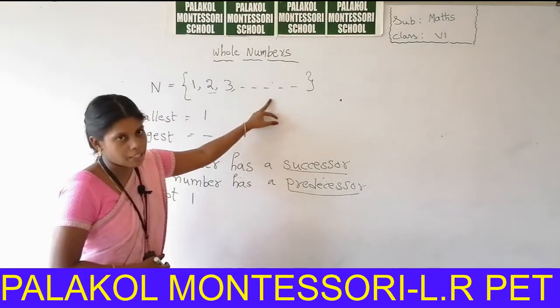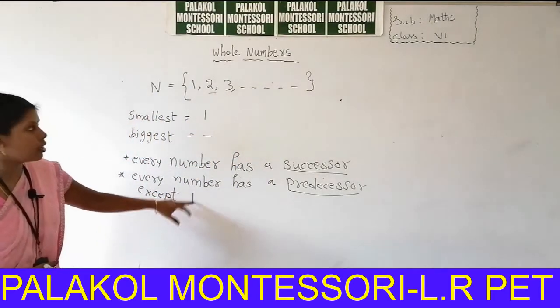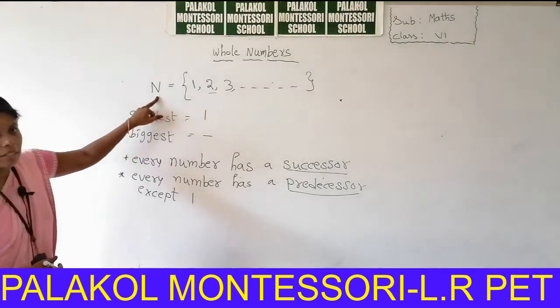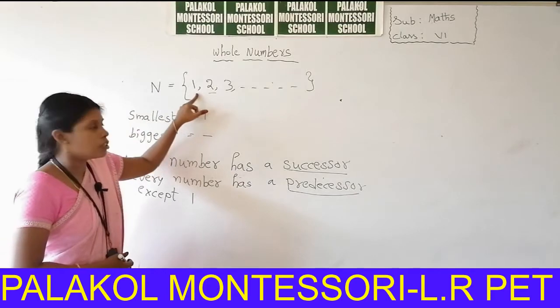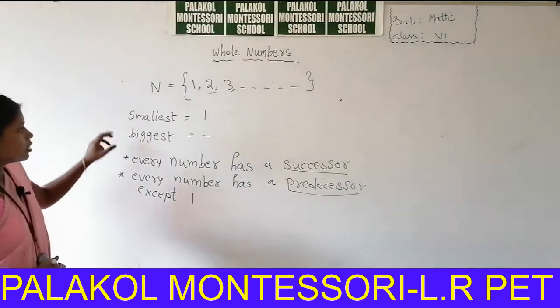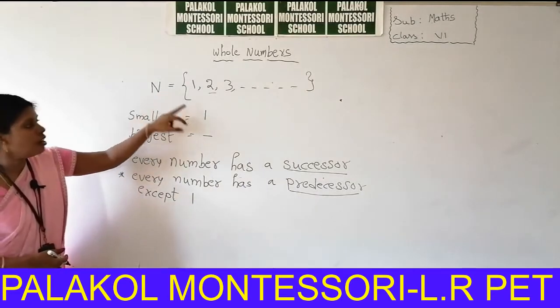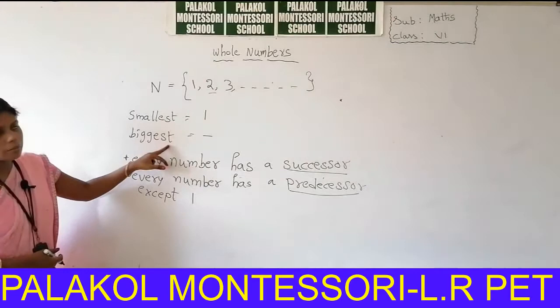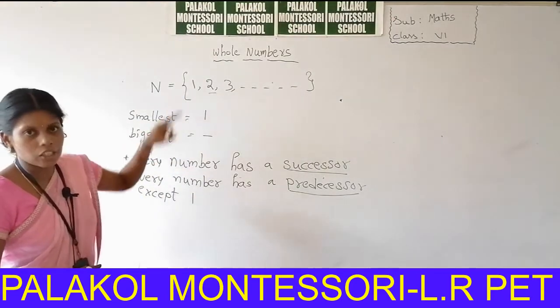Every number has a predecessor except 1, because what is the predecessor of 1? 0. But in the natural numbers 0 is not there. So except 1, every number has a predecessor. So what is the smallest natural number? 1 is the smallest natural number. What is the biggest number? There is no biggest number in natural numbers.